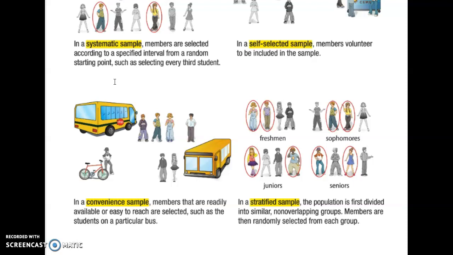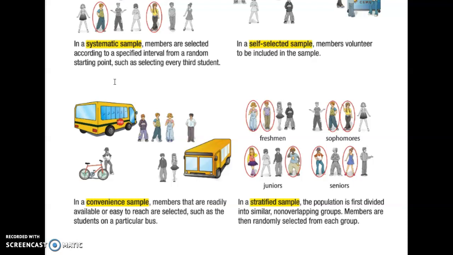And then last but not least is going to be stratified. Here the population is going to be divided into non-overlapping groups, where whatever is inside the group is going to be similar to each other. And then members are randomly selected from each of those groups. So you can kind of see the pattern that they have there. Freshmen, sophomores, juniors, seniors. I pull 5 names for freshmen, 5 names for sophomores, juniors, and seniors. There's my 20 people.